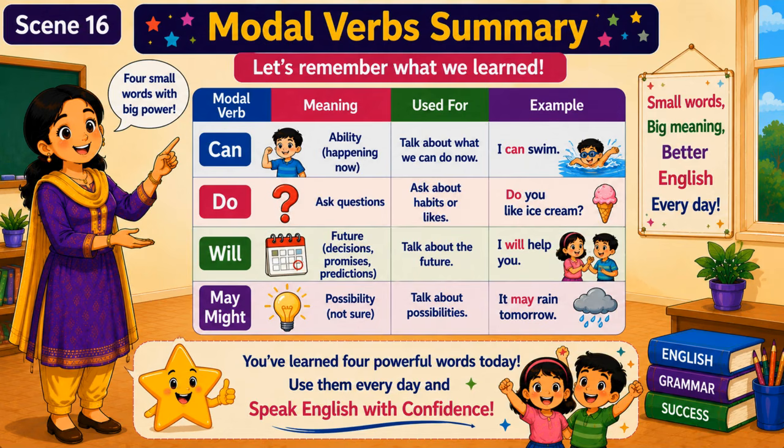Modal verb will talks about future decisions, promises and predictions. Example, I will help you. Modal verbs may and might are used to talk about possibility. Example, it may rain tomorrow. You've learned 4 powerful words today. Use them every day and speak English with confidence.